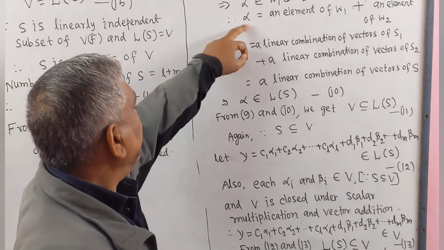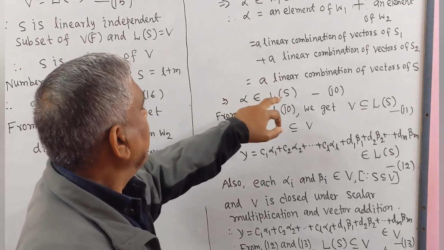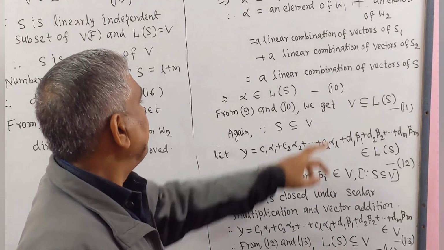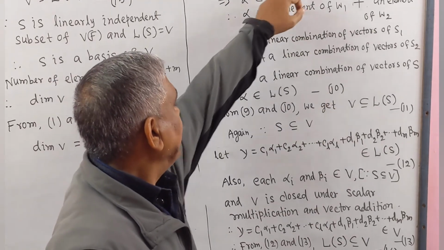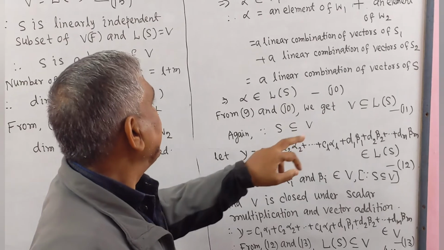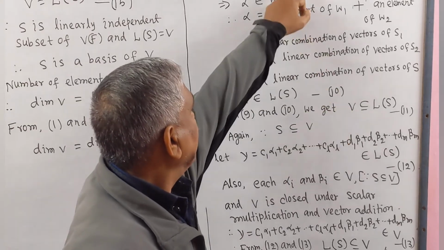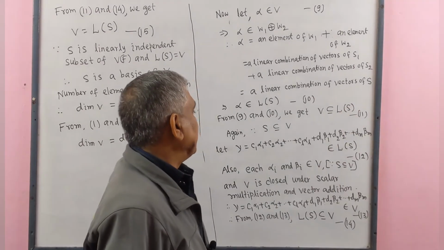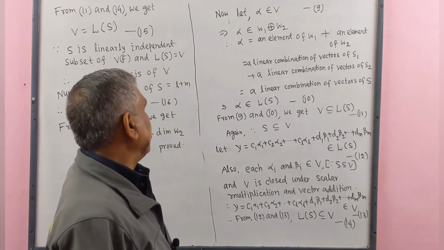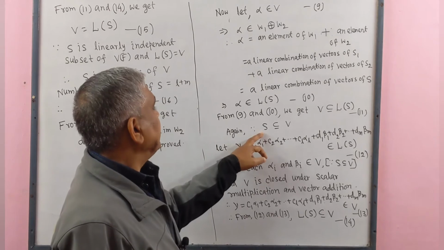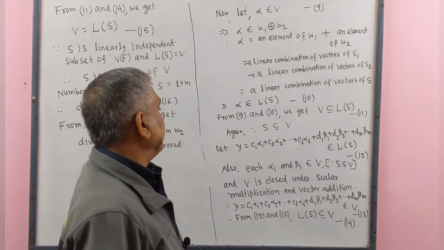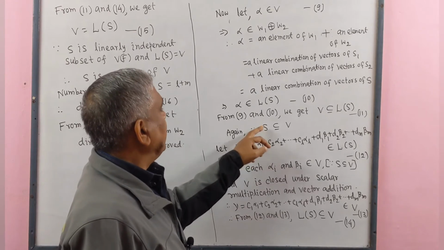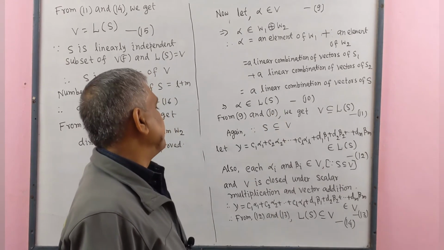That means alpha belongs to LS, the linear span of S. This is number 10. From 9 and 10, we get that V is a subset of LS. This is number 11. Again, since S is a subset of V, each element of S is an element of vector space V.